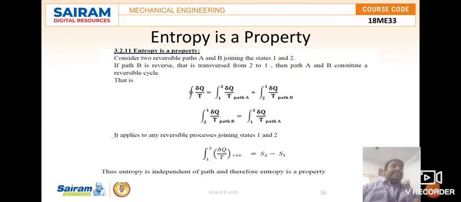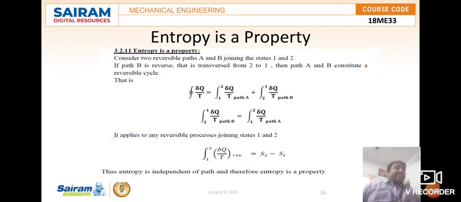Because the cyclic integral of delta q by T is 0, according to the Clausius inequality or theorem, that value is 0. So we have to equate these two equations as equal, and this applies to any reversible process joining state 1 to 2. Then we can write the integration from 1 to 2 of del q by T for the reversible process as equal to the change in entropy. It depends upon the reversible process, and it proves that it is a change in entropy.